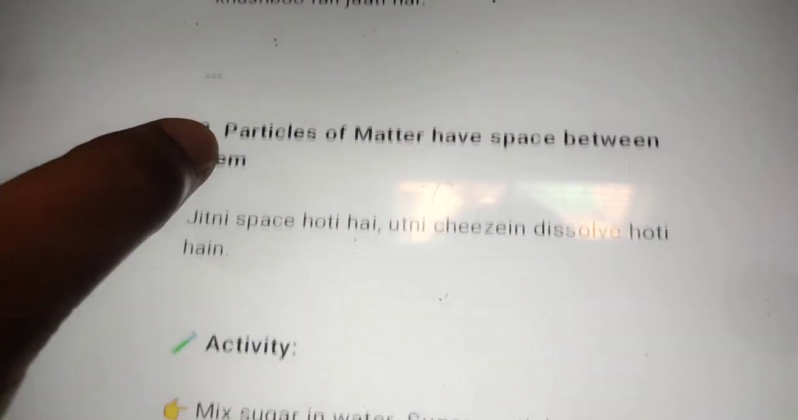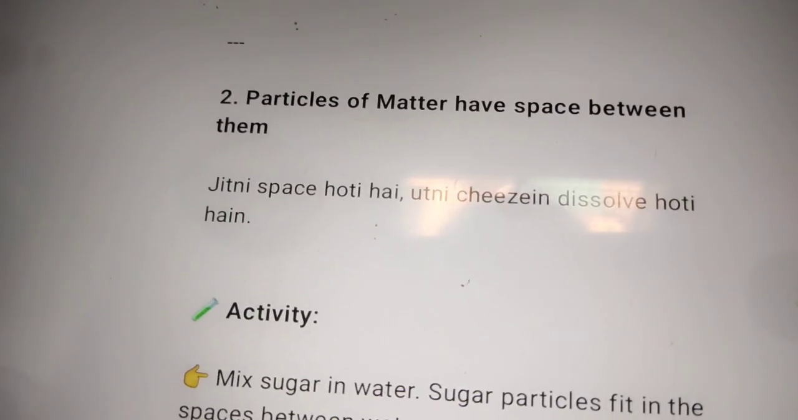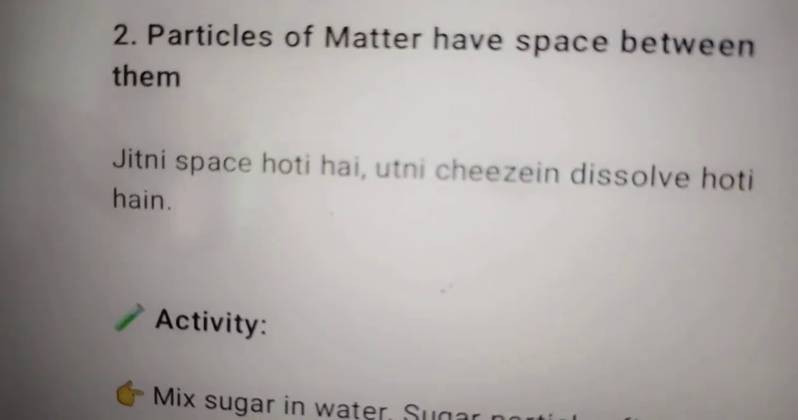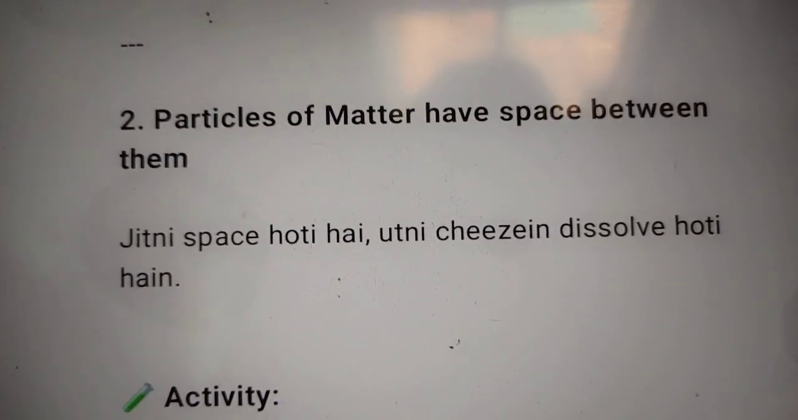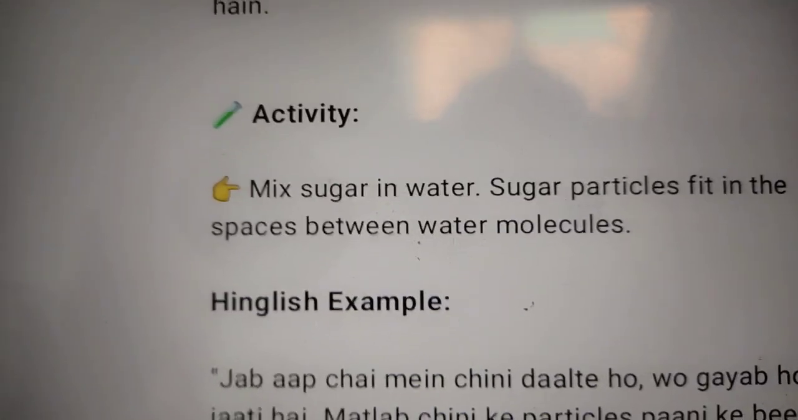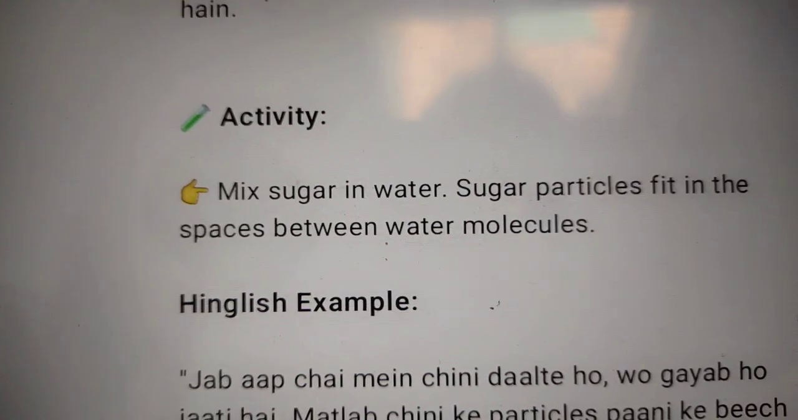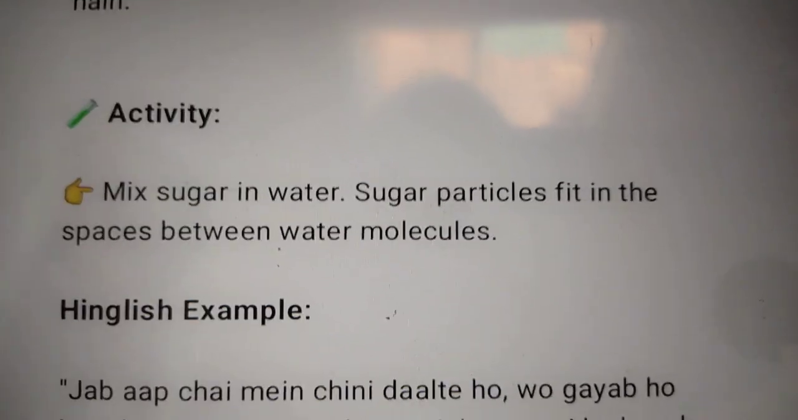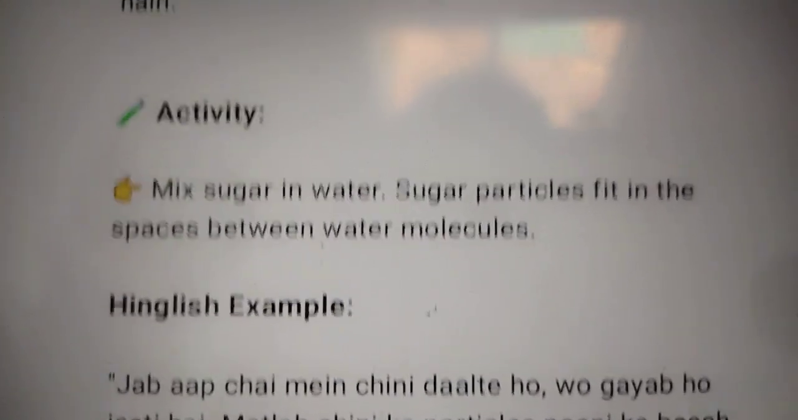Now the next is: particles of matter have space between them. What do you mean by this? The more space there is, the more things can dissolve. Dissolving, okay. So here we are discussing the method of dissolving. Activity: mix sugar in water. Of course, we can mix sugar in water. Let's take a glass of water, then mix sugar in it. Sugar particles fit in the space between water molecules. Of course, it will fit.